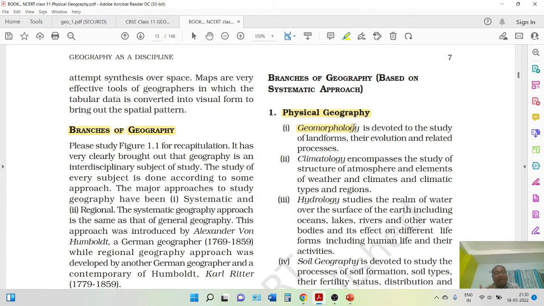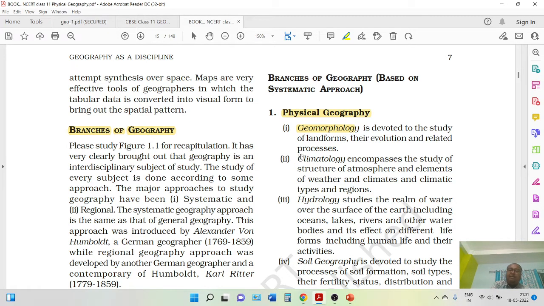This kind of thing we study in geomorphology. The term geo means earth, morpho means form, and logy means scientific study. Hence, geomorphology means the study of the landforms, different types of landforms.